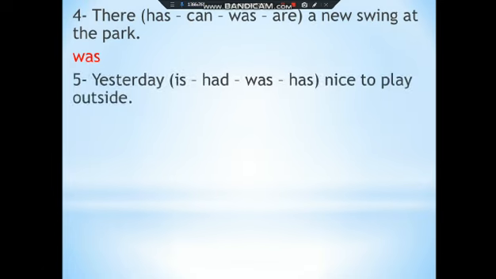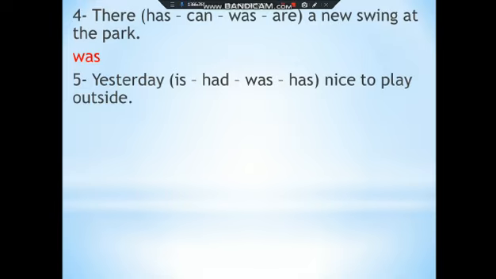Number 5. Yesterday is, had, was, has, nice to play outside. We said that yesterday, last, ago, once upon a time, this morning, one day, all these are keywords for the past simple. So when you see one of these time expressions in a sentence, you have to put your verb in the past simple tense.